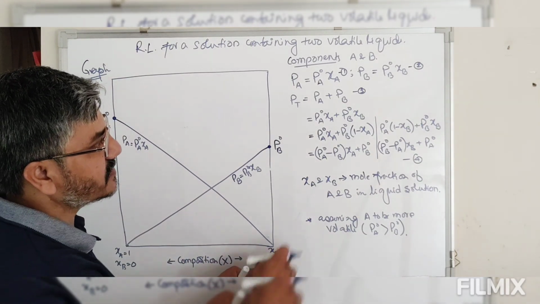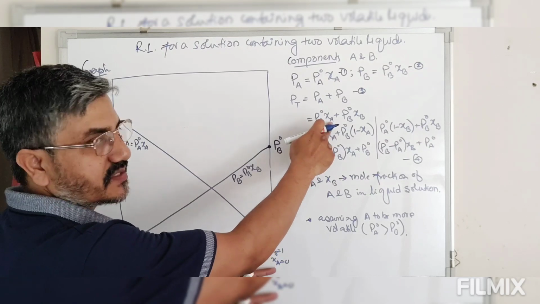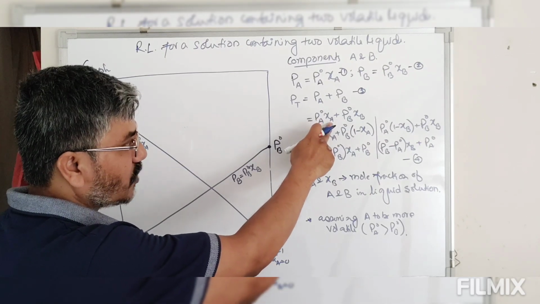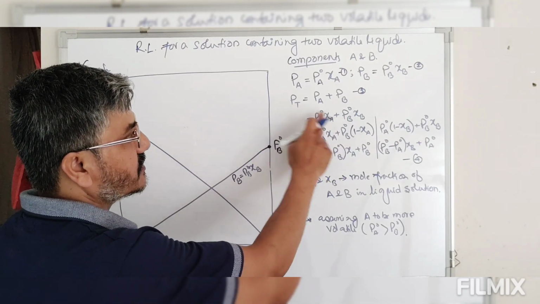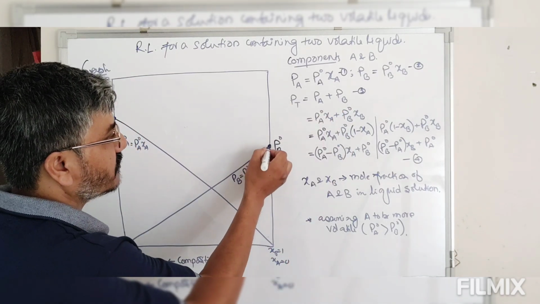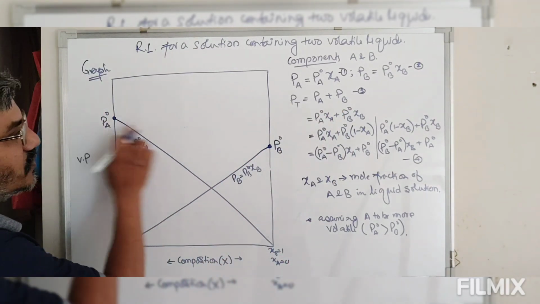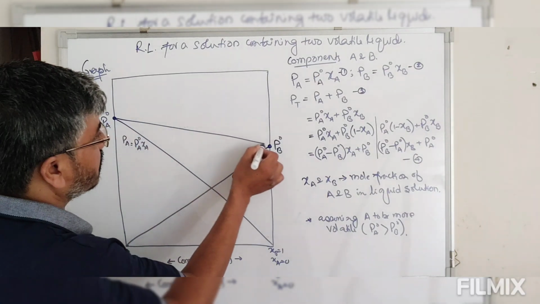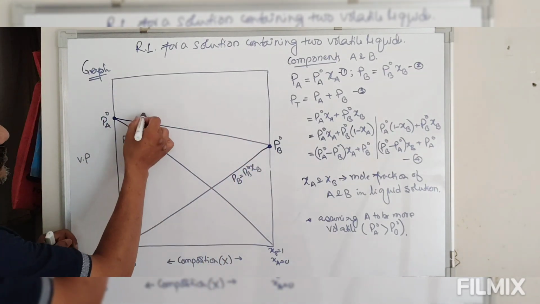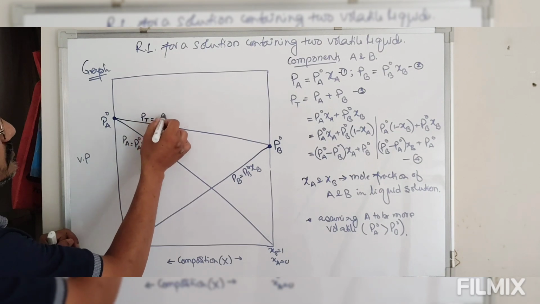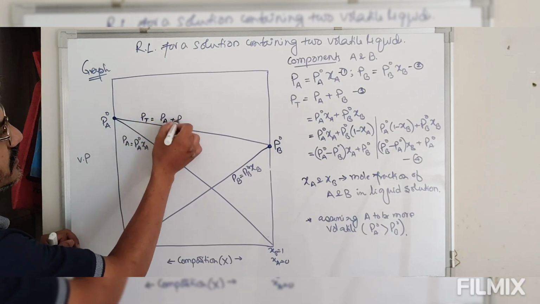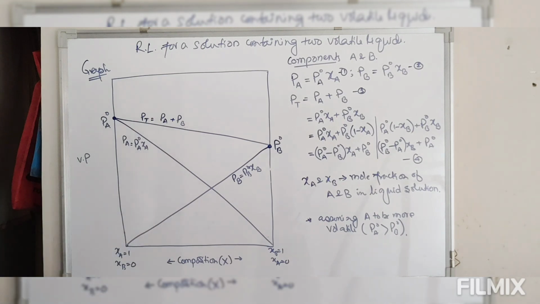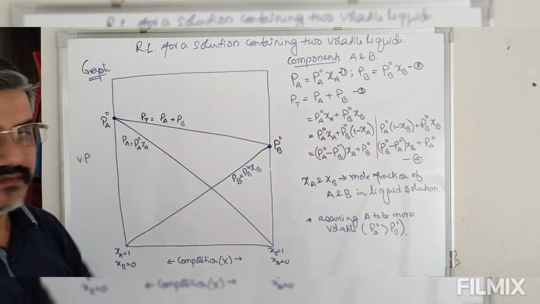If mole fraction of A is 0 means PA naught into XA is 0. Mole fraction of B is 1, so total pressure is equal to PB naught. So this total pressure varies between this PA naught and PB naught. So we have this. So this is total pressure, which is equal to PA plus PB, equation 3 or equation 4. So I have combined these three equations 1, 2, 3.